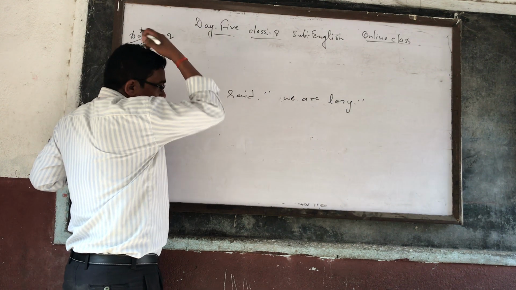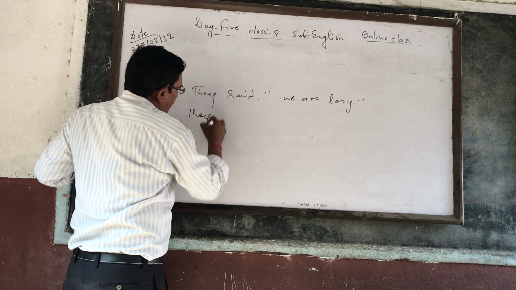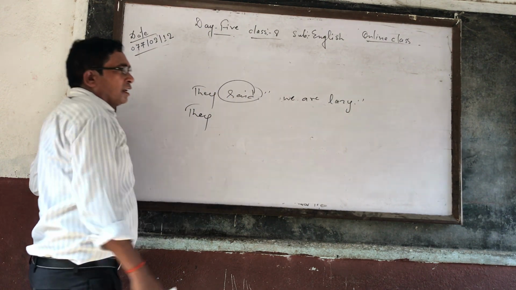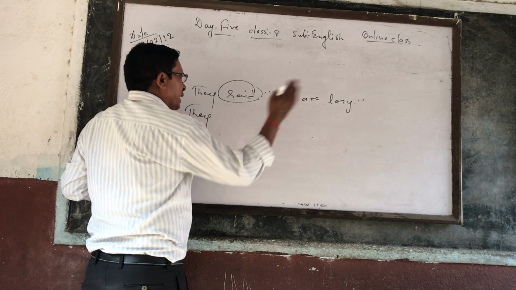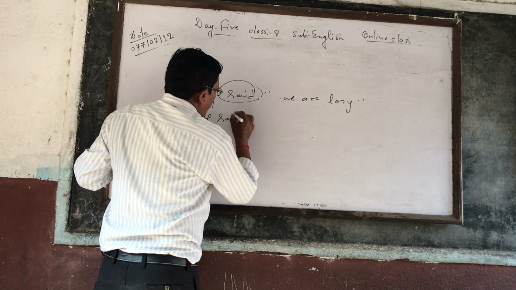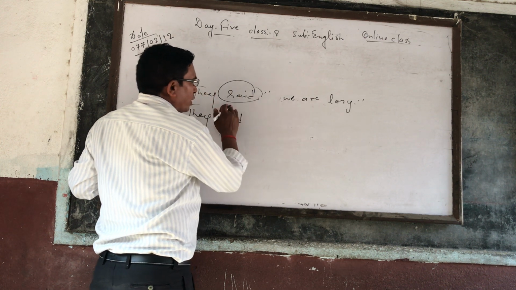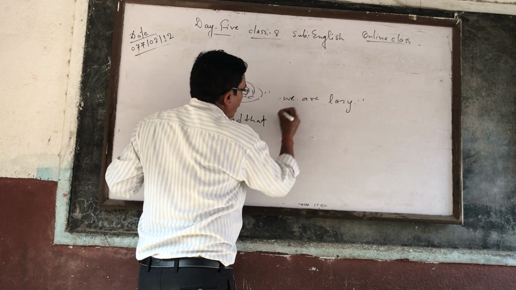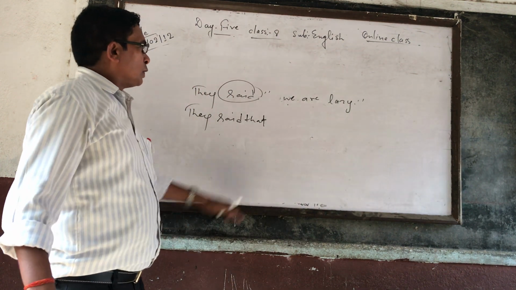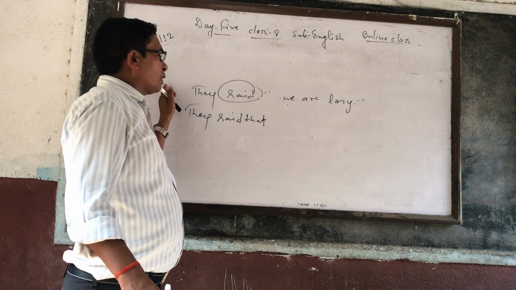While changing the reporting verb, as you have already learned, said should be changed into said, with no change, and as it is you can write. So they said, and after that the reporting verb and reported verb should both be connected with the help of that. Now we is first person, so first person is changed according to the subject of the reporting verb.